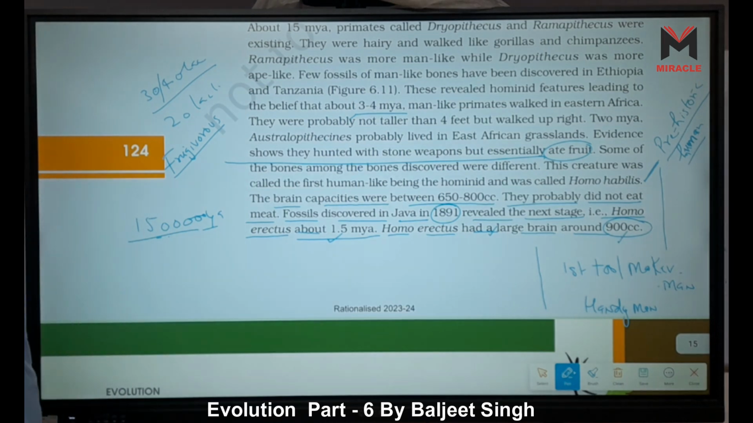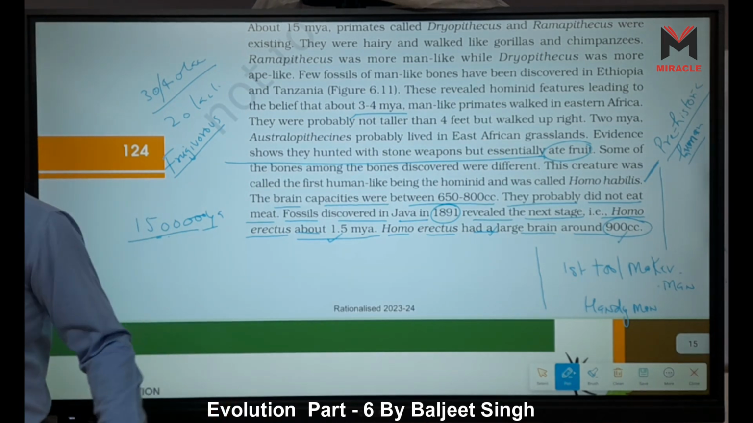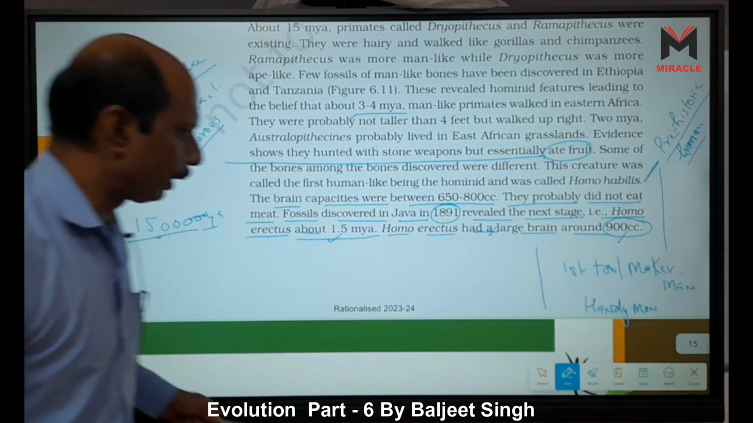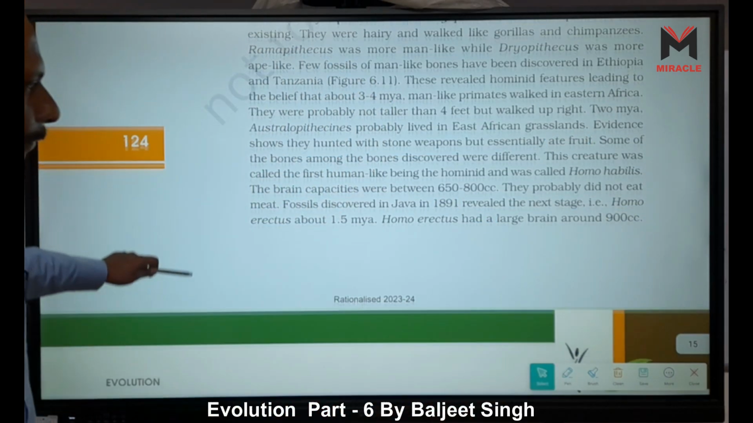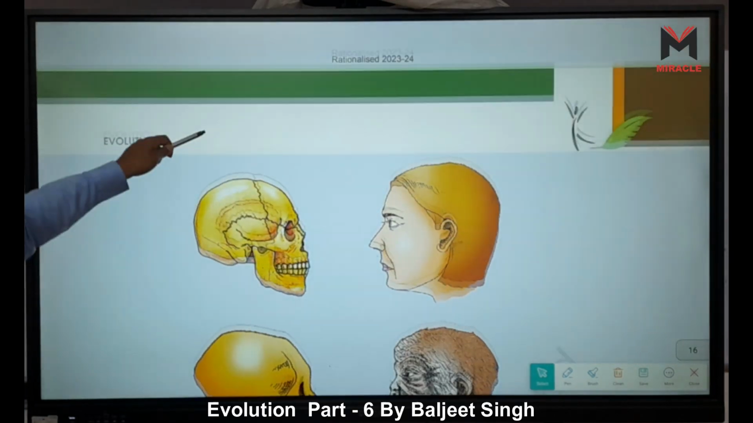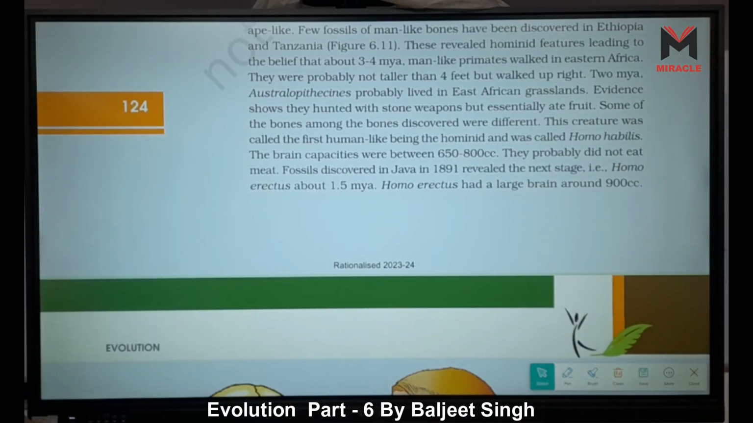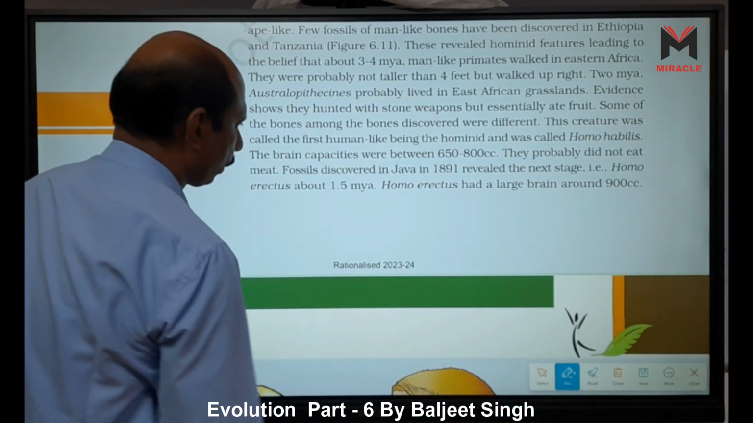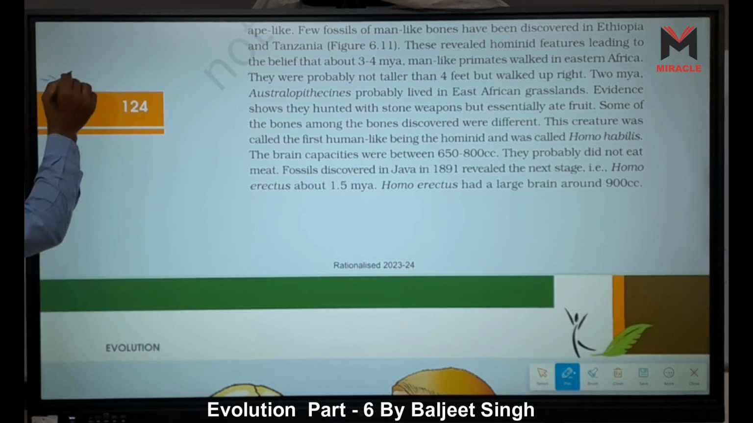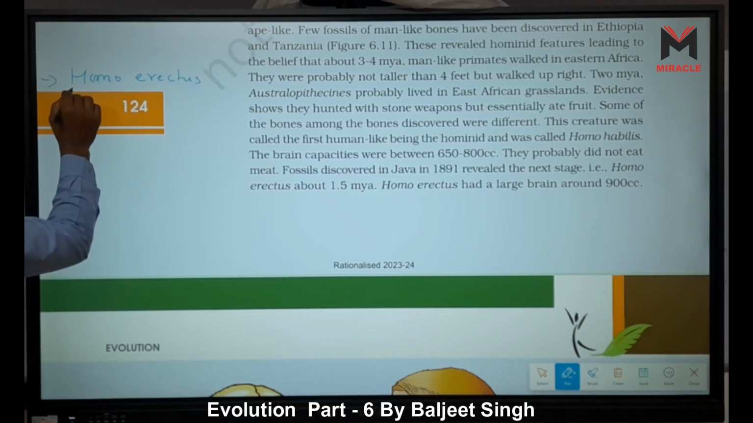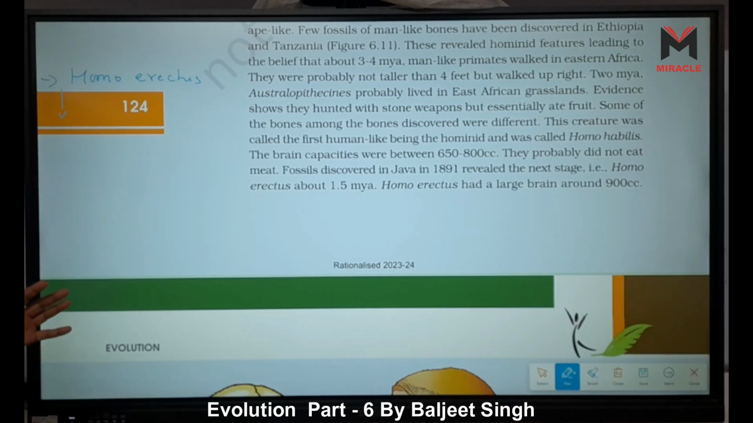Why is it important? Because we have different Homo erectus. We will first see in the NCERT, where some figure is given. Here it is given that Homo erectus is about 1.5 million years ago. Homo erectus means we get three different subspecies, three different fossils from three different areas.